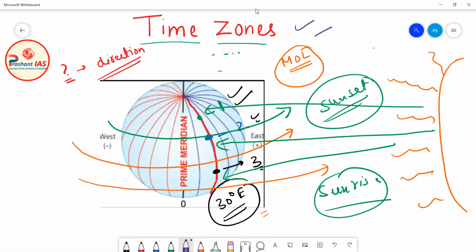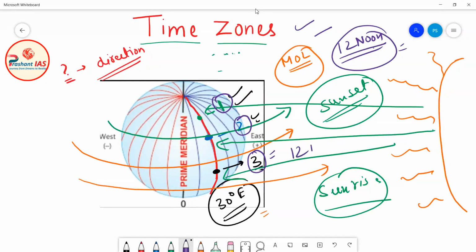And let's suppose it is 12 noon, means the time of the overhead sun. If the sun is overhead at place number 1, then the sun will be overhead at place number 2 and at place number 3. Means if one place is experiencing 12 noon, then all the places on the 30° east meridian will simultaneously experience 12 noon.